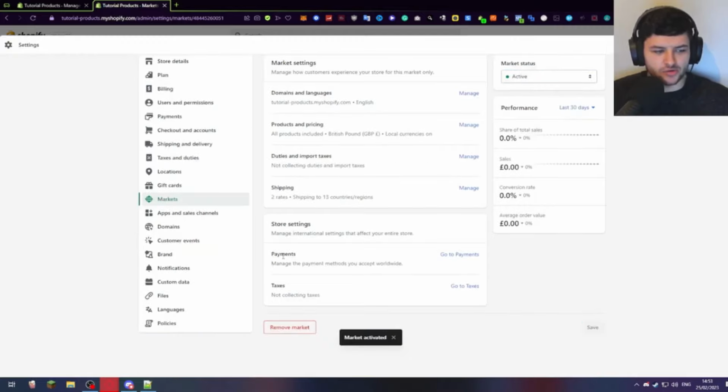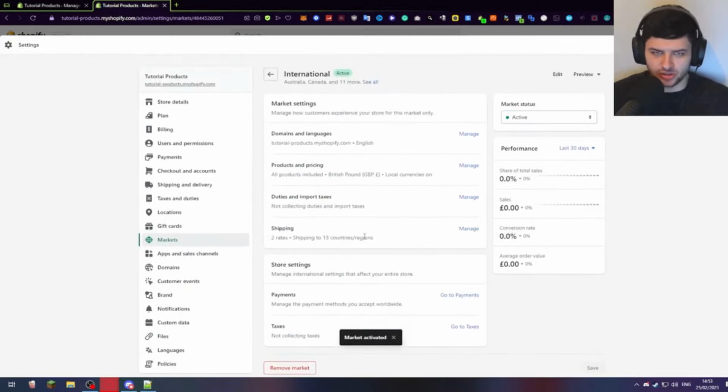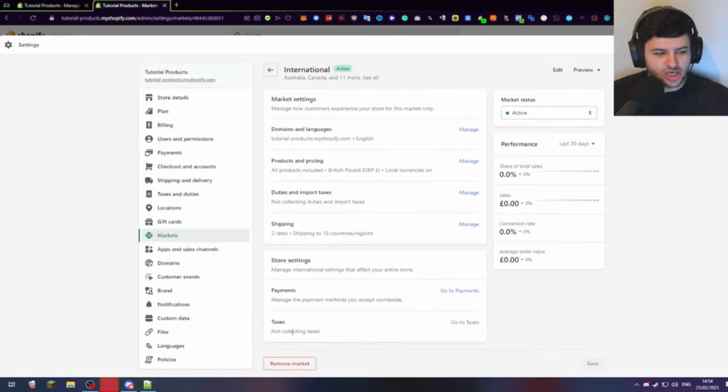On here you can also further customize different settings, which we're not going to go through because it's not really related to the actual shipping. But you can change things like the payment processors or payment methods you accept in certain locations. You can set the taxes and I guess VAT, and there's a lot of things you want to check out here, which is very important.